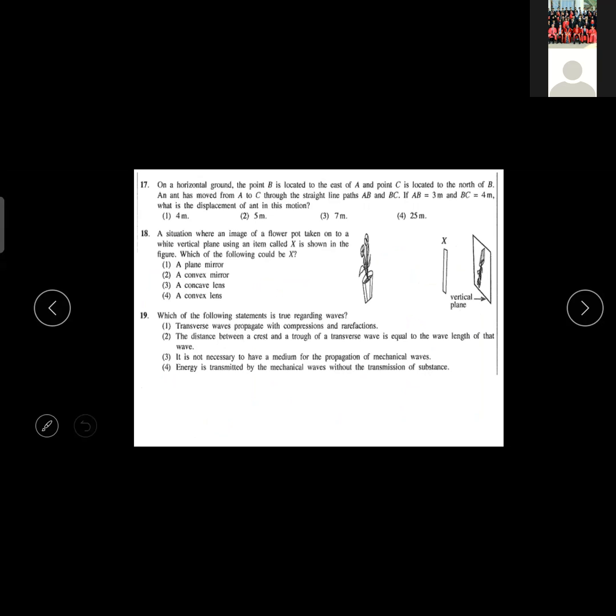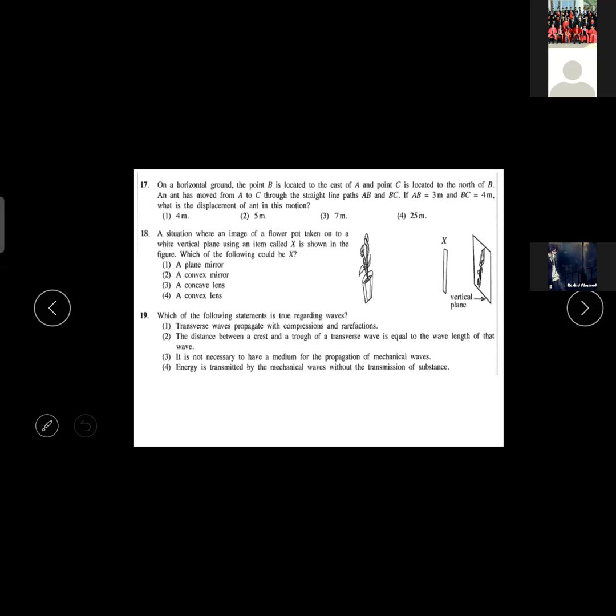On a horizontal ground, the point B is located to the east of A. And point C is located to the north of B. An ant has moved from A to C through a straight line path AB and BC. If AB equals 3 and BC equals 4, what is the displacement of the ant?